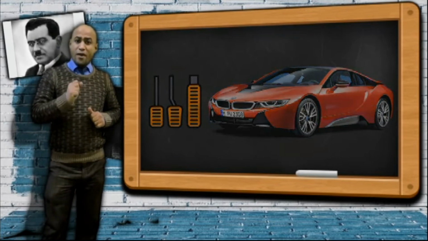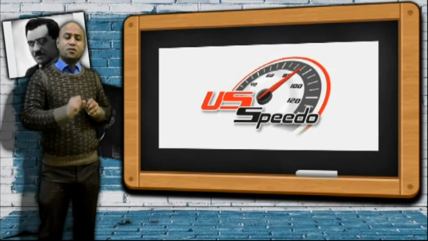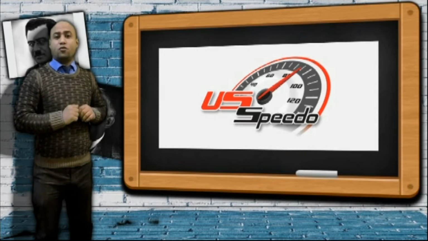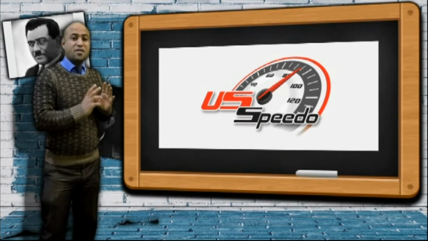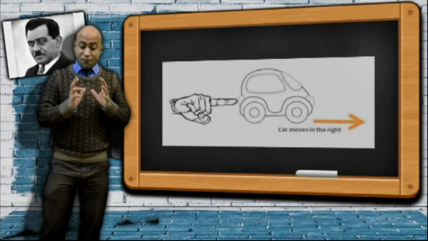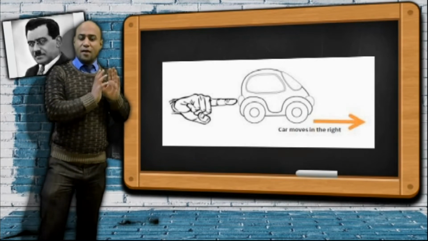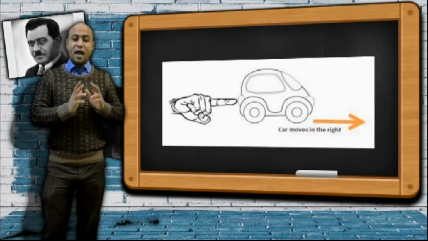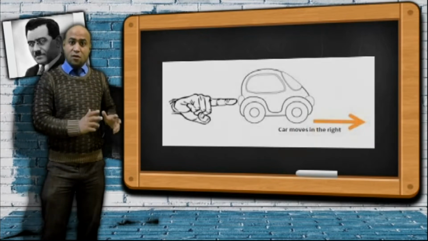But when the pointer of the speedometer is fixed at a certain number, for example 100 km/h, this means that, according to Newton's first law, there must be no force acting upon this car, but there is a force, the car engine force. I still push the car accelerator, but the car speed doesn't change, although there is a force that acts upon this car, the car engine pushing force.